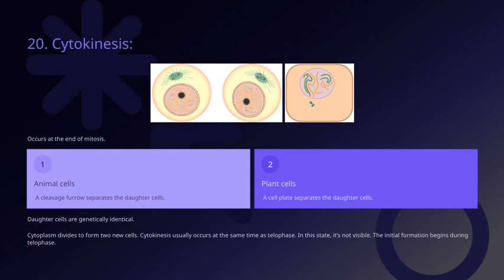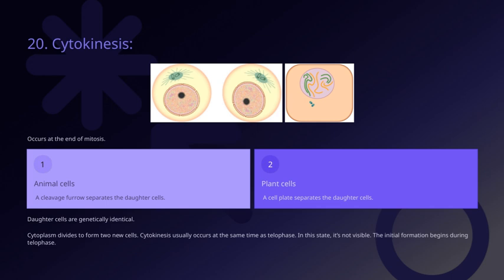Now, let's take a closer look at how cytokinesis differs between plant and animal cells. In plant cells, after the chromosomes have separated during mitosis, a cell plate begins to form in the middle of the cell. This cell plate acts as a new dividing wall, ultimately separating the two daughter cells. It's important to note that this process usually occurs at the same time as telophase, although during telophase itself, the division isn't yet visible. The initial formation of the cell plate actually starts during telophase, setting the stage for complete separation. In contrast, animal cells divide differently.